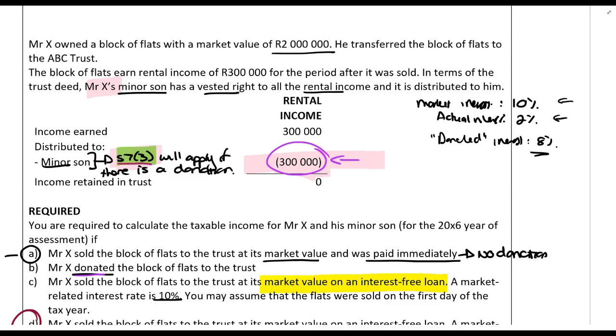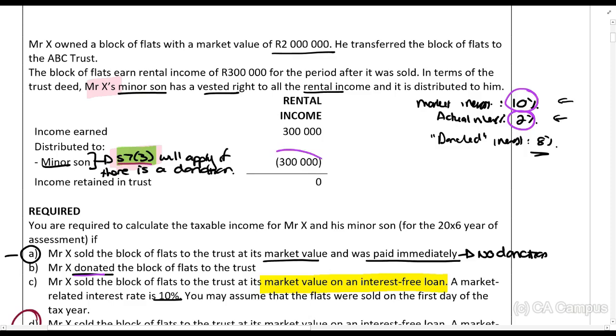So what I want you to see, and this is the challenging part because this is when you have to get your head around it, is understand that if 10% is the market-related interest and we've only charged 2%, then it means we've charged 20%, 2 out of 10, of the correct amount. 2 out of 10 is not a donation.